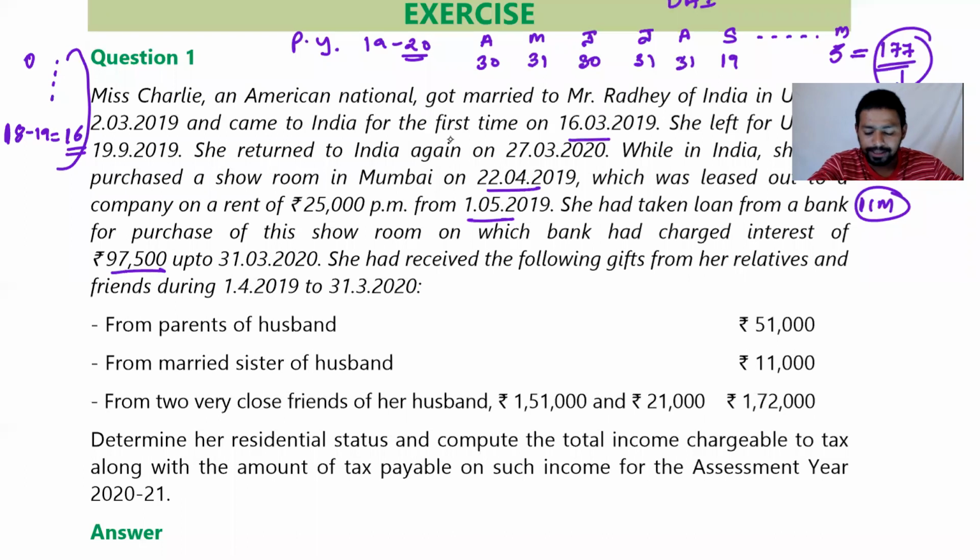I'm asking you guys. Hello, hello, hello. I want answer. I'll wait for the whole lecture. I want answer from you guys. What is the maximum amount of interest allowable against this property?